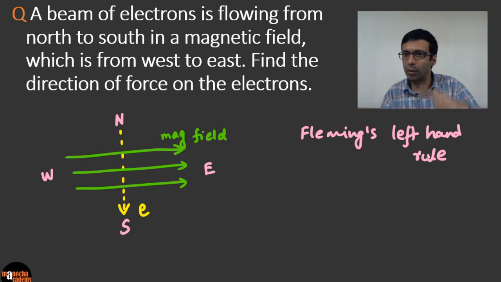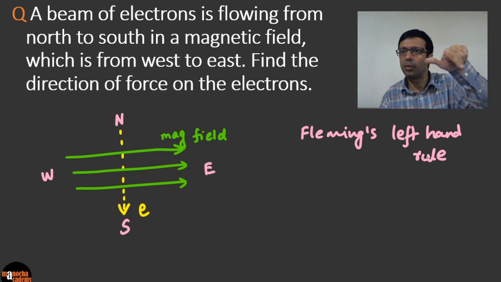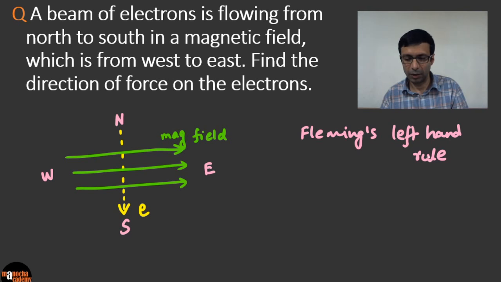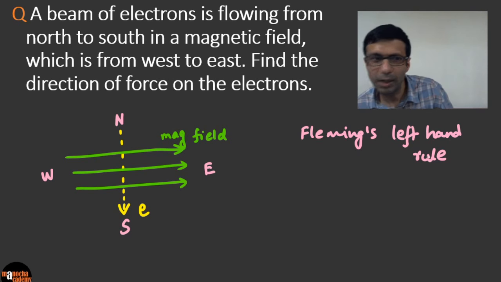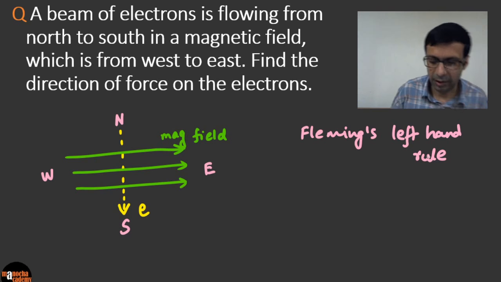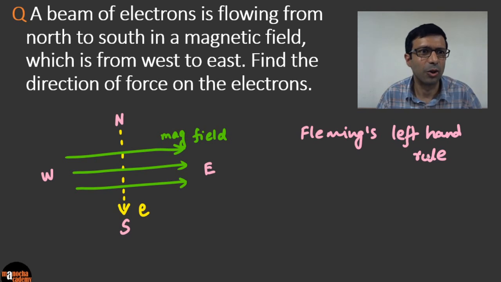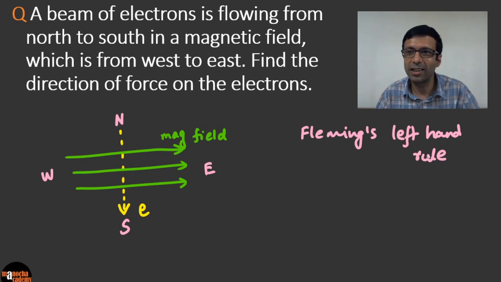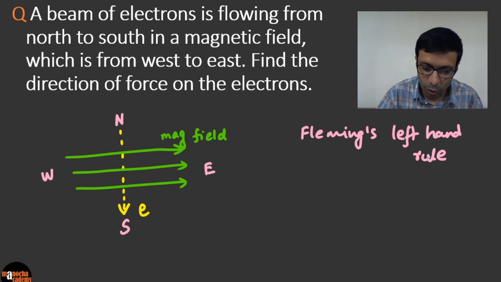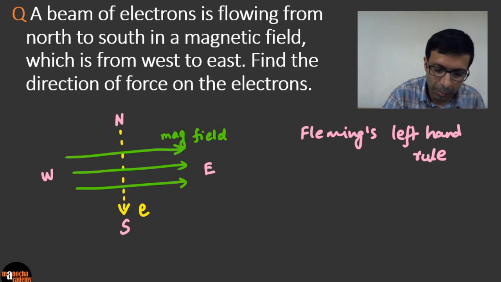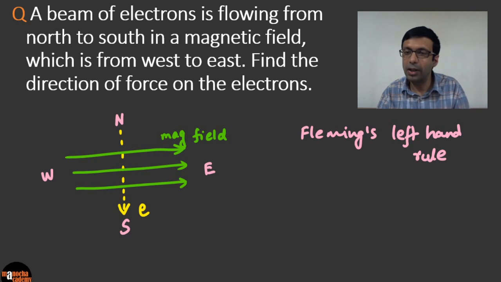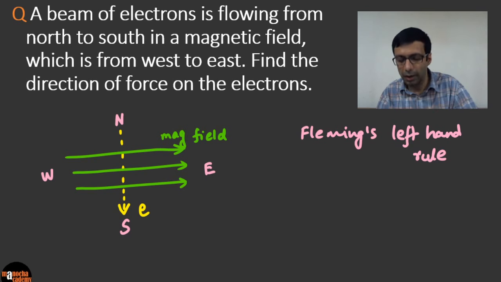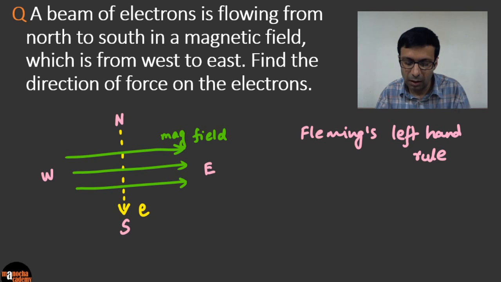The forefinger represents the field, the center finger represents the current, and the thumb represents the force. Okay, so let's go ahead and apply Fleming's left-hand rule for this question. Okay, good. I can see a lot of you I think you're getting the right answer. So let's check it. So one important concept here, really important thing is, so the magnetic field is easy, right? So our forefinger needs to be aligned according to the, from west to east, right?